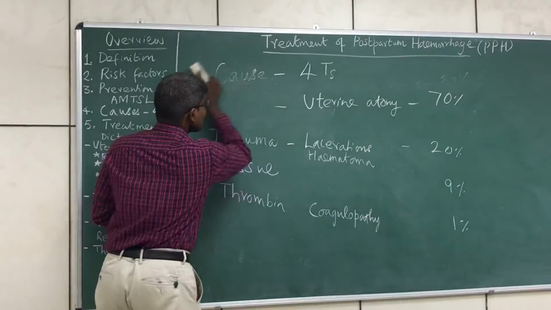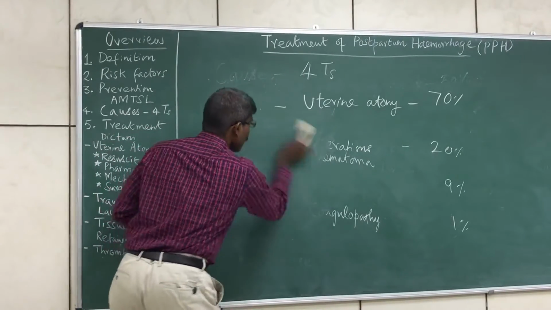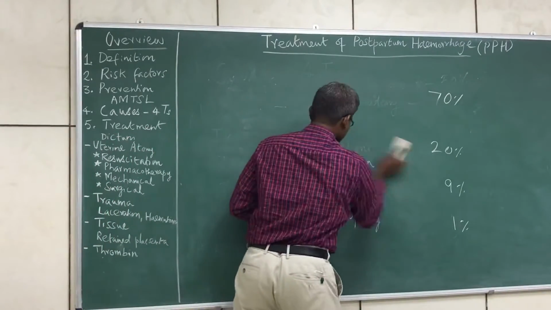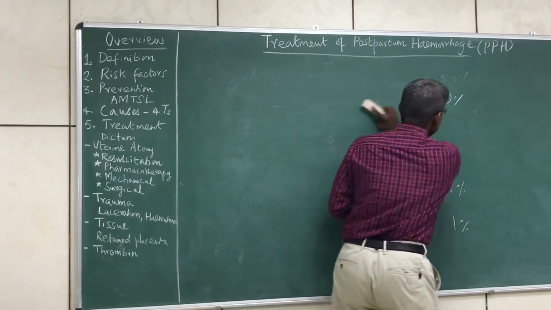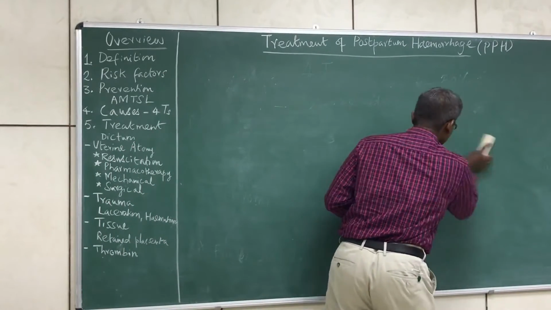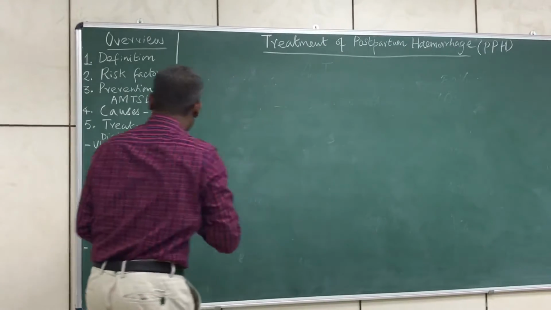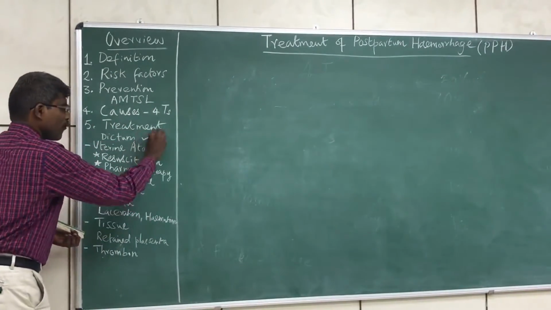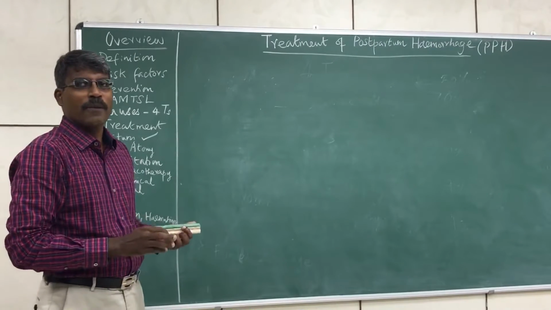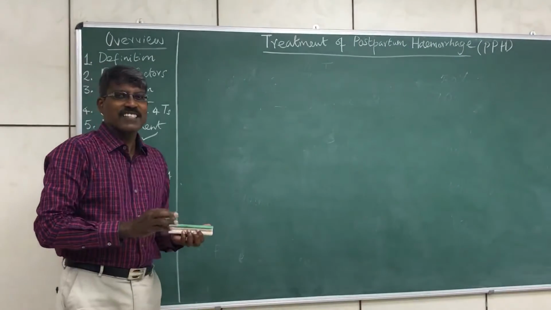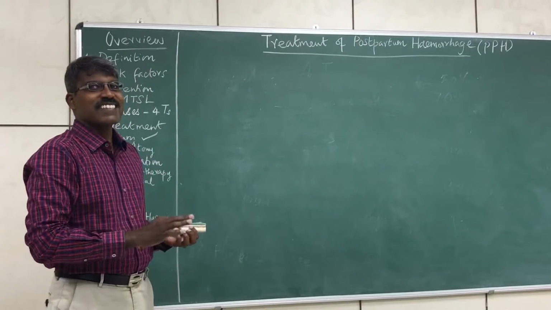Now, having said what the cause for postpartum hemorrhage is, let's go into what the treatment is. Before we go on to the treatment, there is a dictum for treatment of postpartum hemorrhage. The dictum is that postpartum hemorrhage is not a disease, it is a sign.